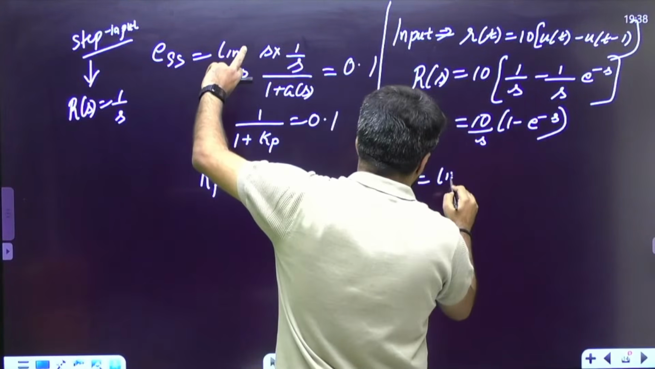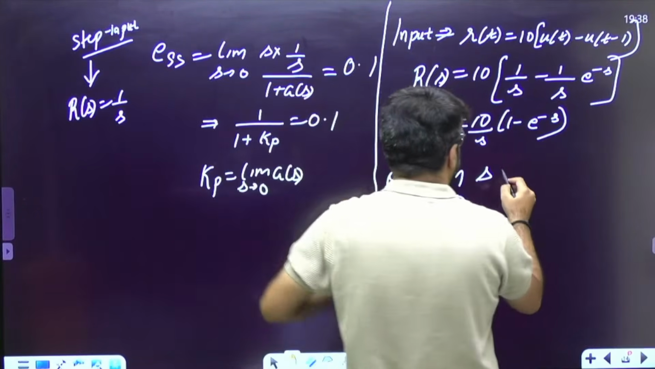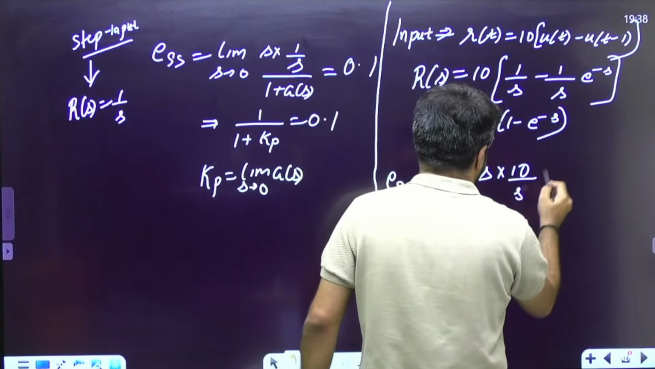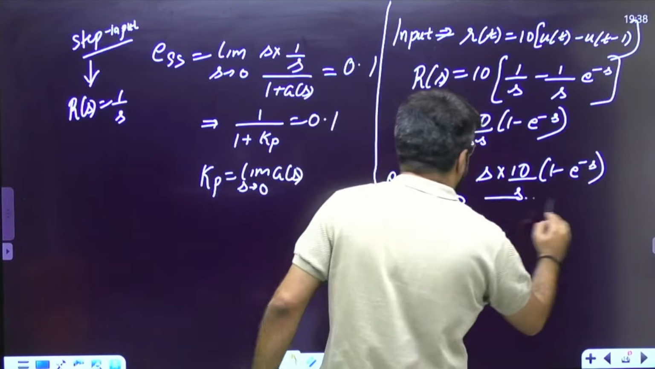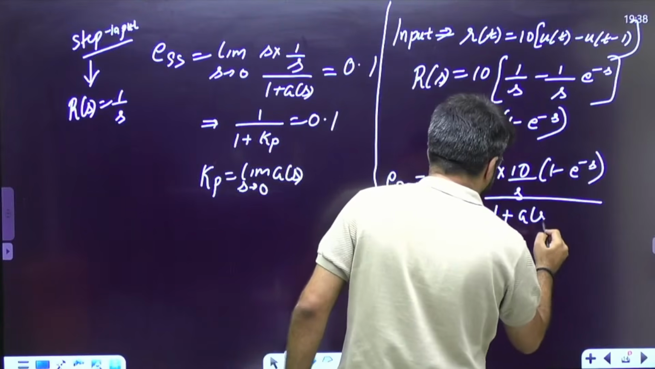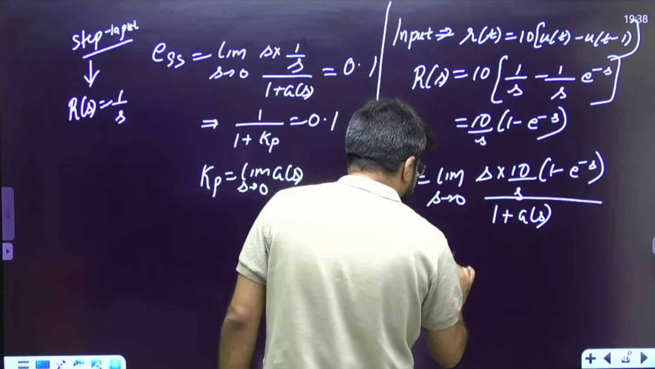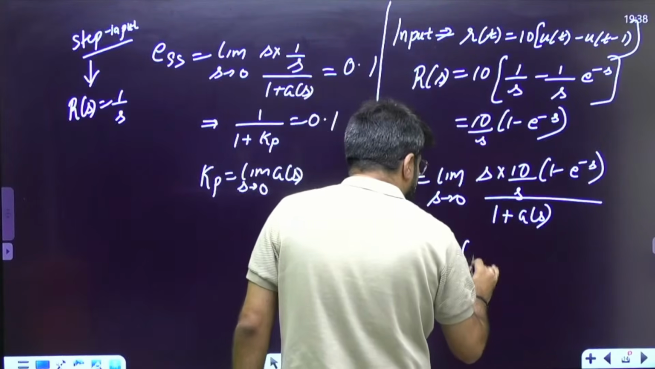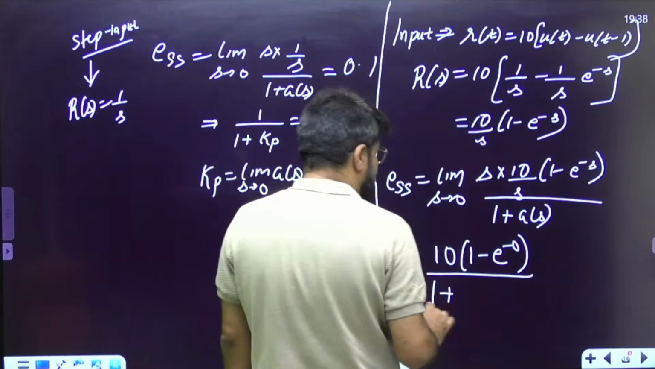It becomes limit of s tending to 0, s into R(s). What is R(s)? 10 by s, 1 minus e power minus s. s again cancels, and the whole is divided by 1 plus G(s). Now s and s cancel. What is left? 10. s tending to 0, so 1 minus e power minus 0, upon 1 plus G(s).